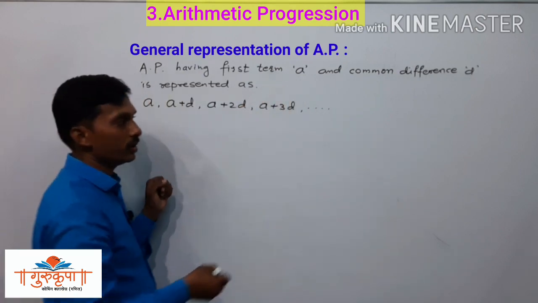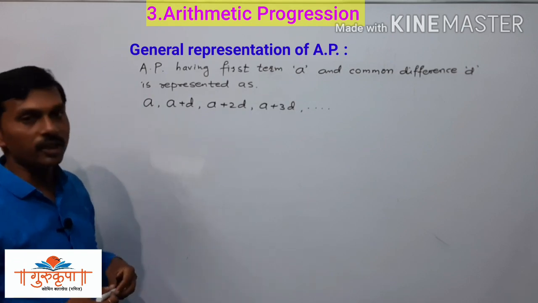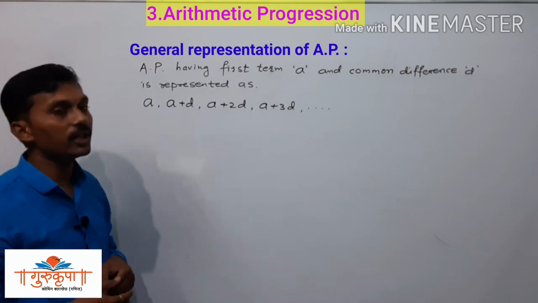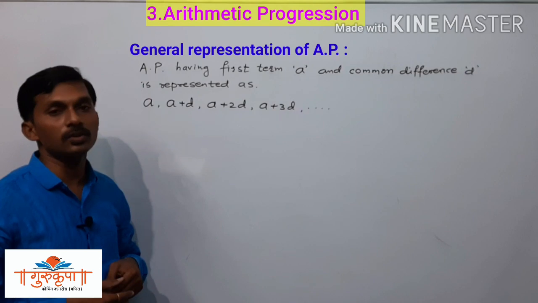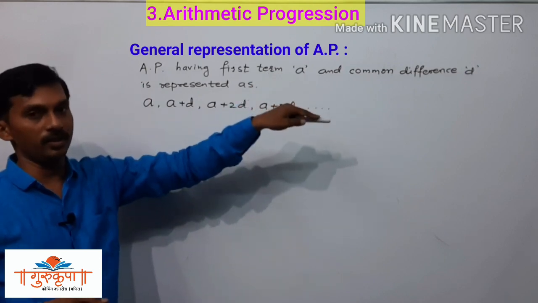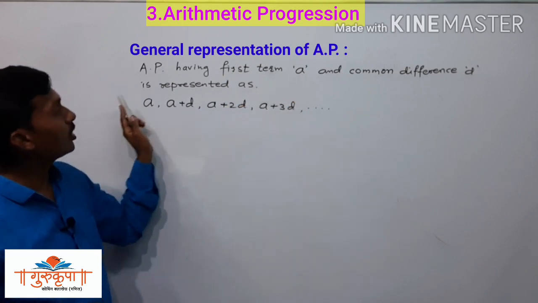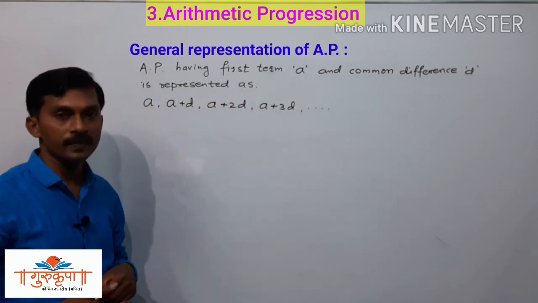And so on. The last term is generally represented by Tn, and we can represent it as a plus (n minus 1)d. Here we have the general representation of AP.